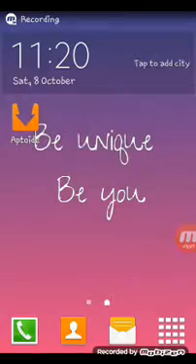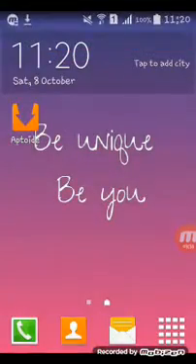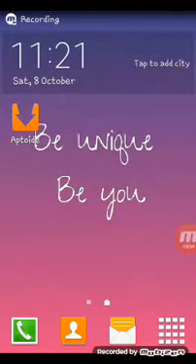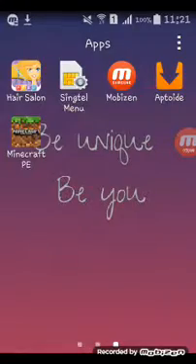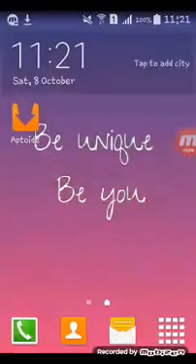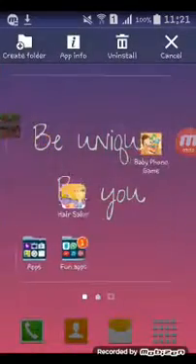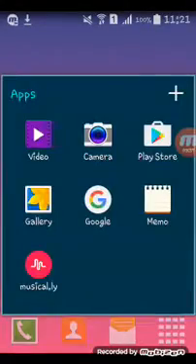Okay, so we have a bit of a problem. It seems that my storage space is full, so I think I'm gonna uninstall some games. Okay, hold on. Okay, so we're done here. Oh my gosh, there it is, Minecraft Pocket Edition. Oh wait, where'd it go? Oops. And ta-da!